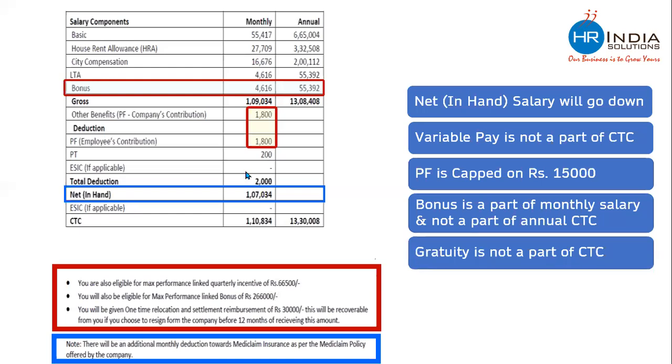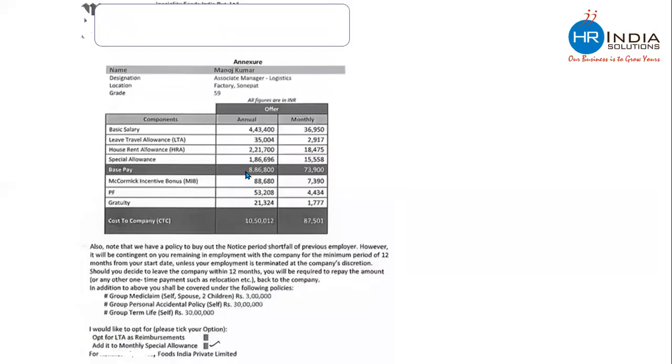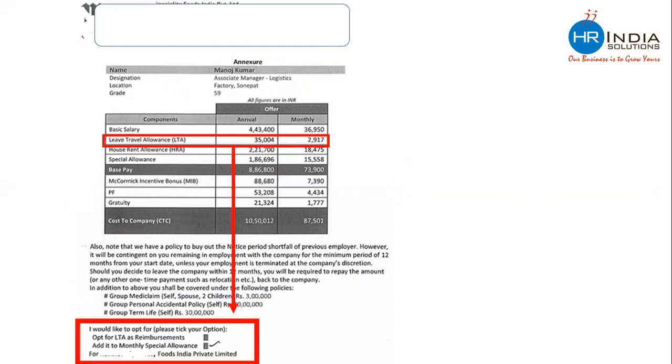Let's have a look at the second offer letter. This is the second offer letter, which is of a US MNC. They are one of the biggest FMCG companies in India. In this offer letter, the company is saying that there is a component by the name of leave travel allowance, for which the company is asking the employee whether you want to take this money as leave travel allowance or you want to convert this into monthly special allowance. So there is a choice with the employee for only one allowance. Rest all others are fixed and decided by the company.